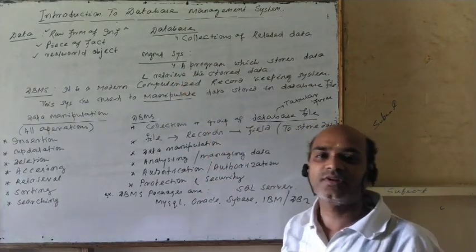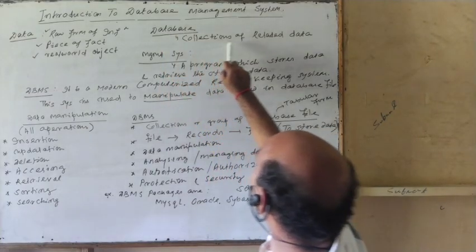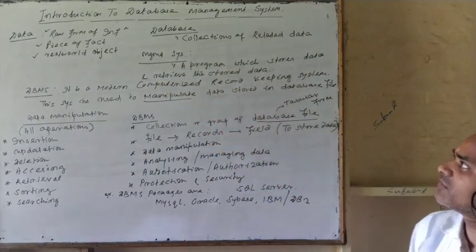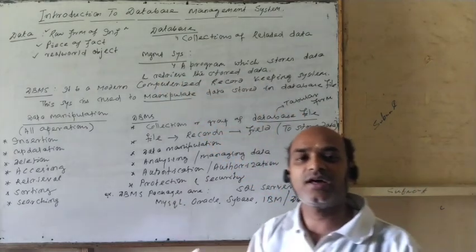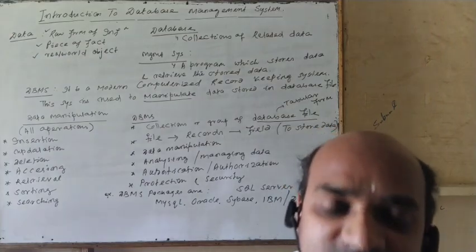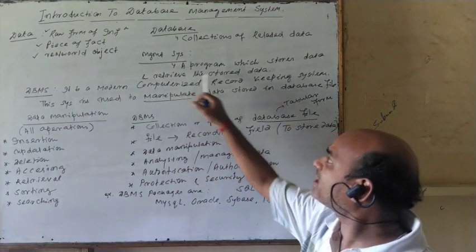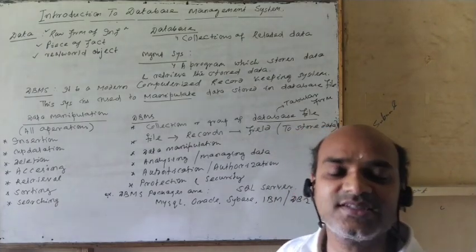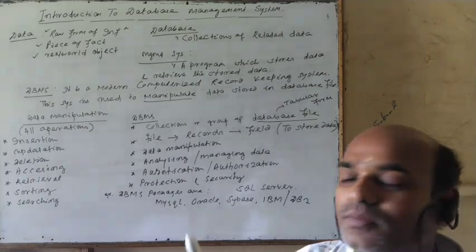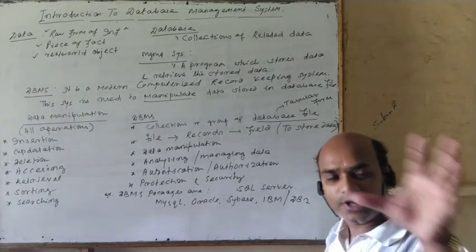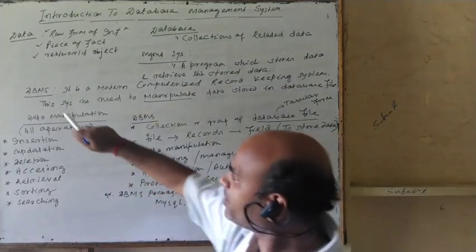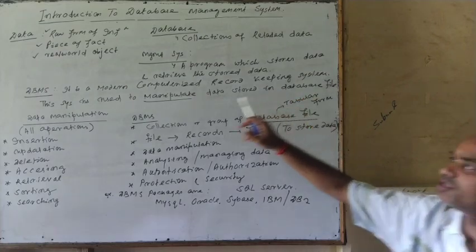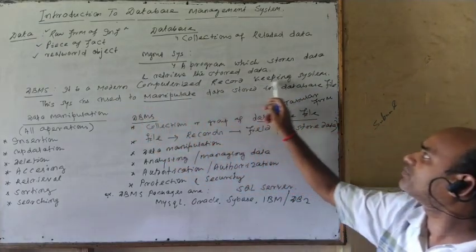Then come to database management system. Database is the collection of related data. But the management system may be a program. This program stores data. It collects data from different resources and retrieves the stored data. It helps to retrieve data, it helps to access data, those are stored in the computer memory. So totally, DBMS is a modern computerized record keeping system.